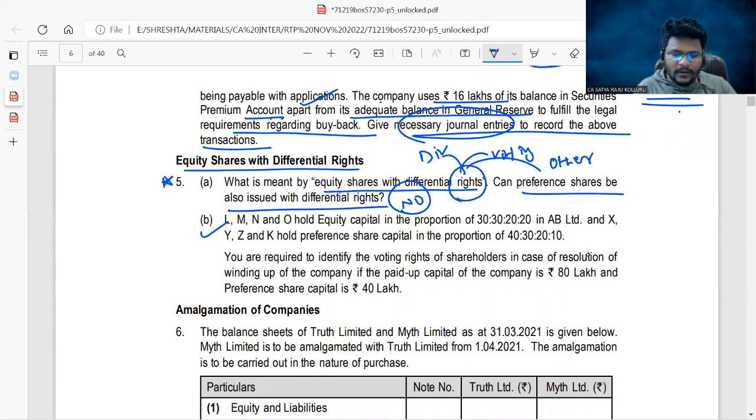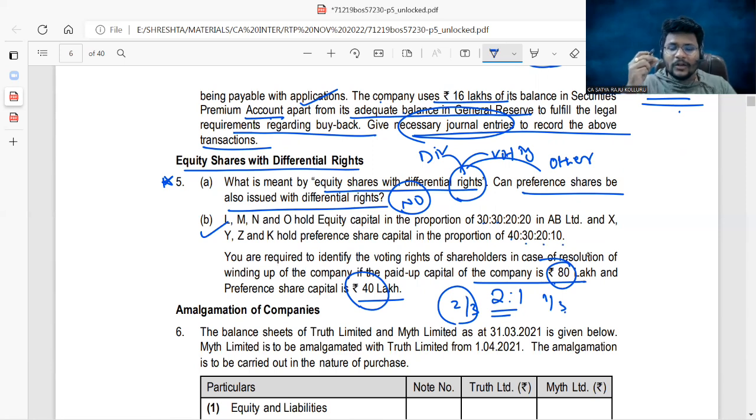If you check here, paid up equity share capital is 80 lakhs, paid up preference share capital is 40 lakhs. Then the ratio is 2:1. That is 2/3 and 1/3 is the ratio. Now the entire 2/3 you can multiply with 30 by 100, 30 by 100, 20 by 100, 20 by 100, and 1/3 you should multiply with 40 by 100, 30 by 100, 20 by 100, 10 by 100. Then you will know the individual voting power in that particular meeting.